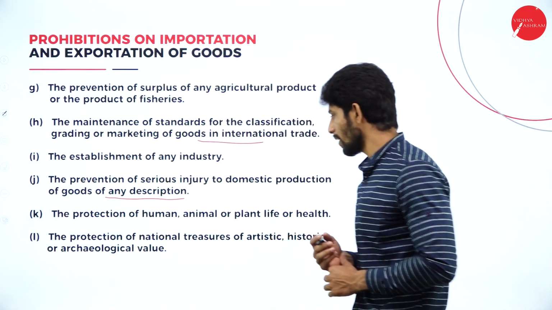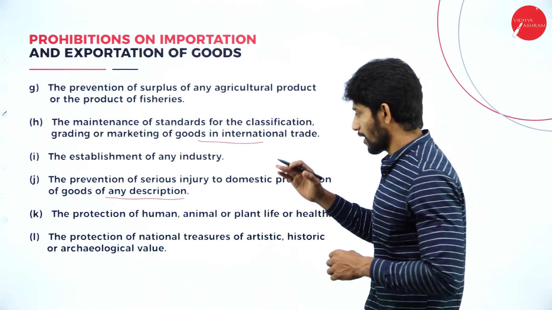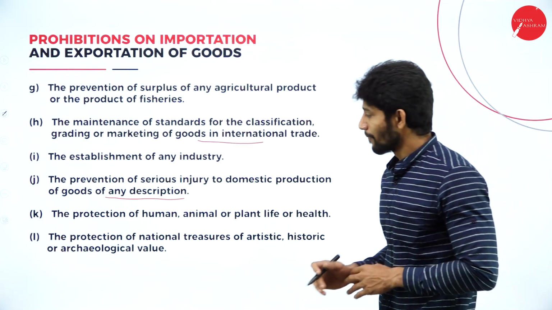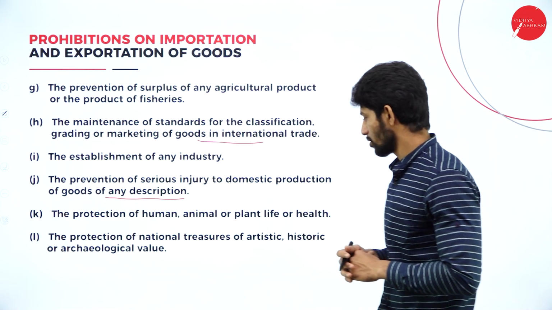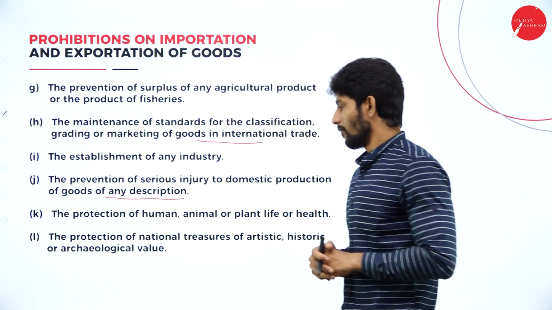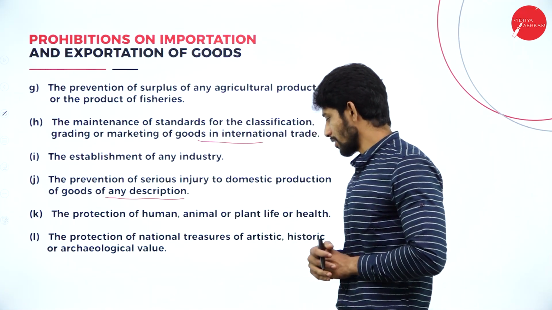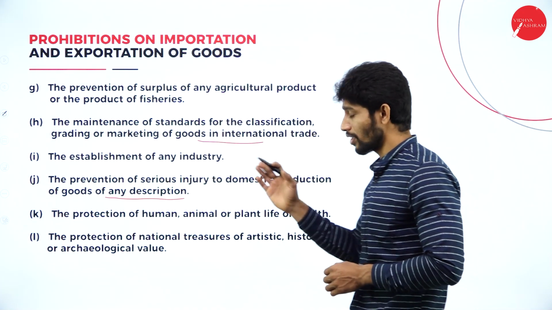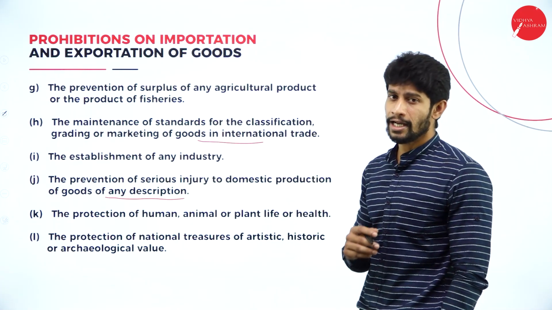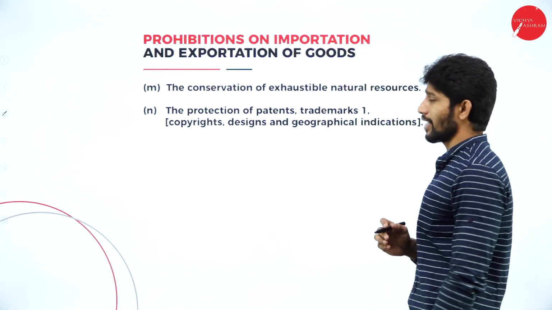Next, the protection of human, animal or plant life or health. Yes, with the intention of protecting human, animal and plant life, they impose some prohibitions. Next, the protection of national treasures of artistic, historic or archaeological value. Yes, to give protection to national treasures of artistic, historic and archaeological value, they impose some prohibitions on importations and exportations. Moving further, the conservation of exhaustible natural resources.